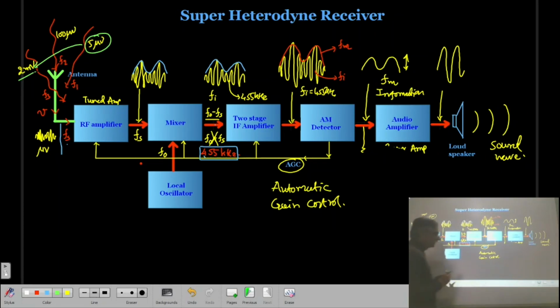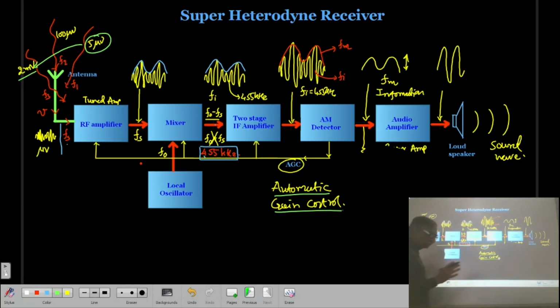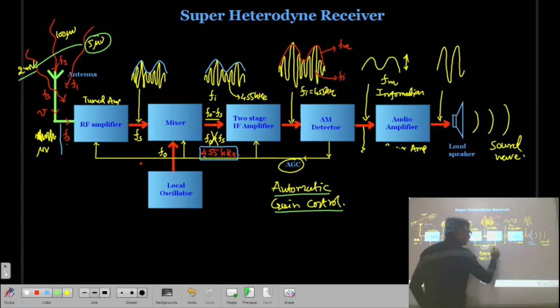So that's why one more facility is added, called automatic gain control, so that the intensity of your sound output signal will remain constant. And it is a kind of reverse AGC. This is also known as the reverse AGC.